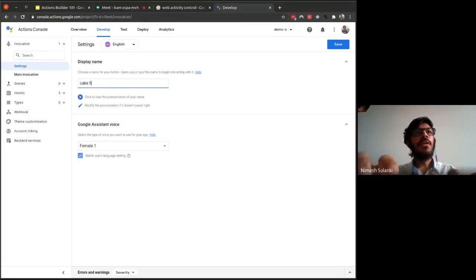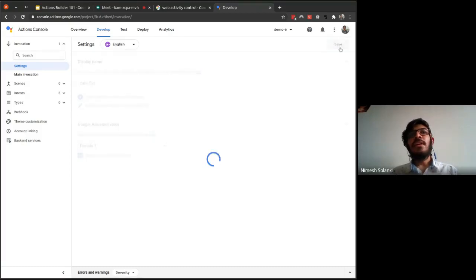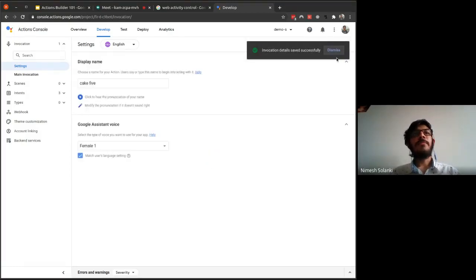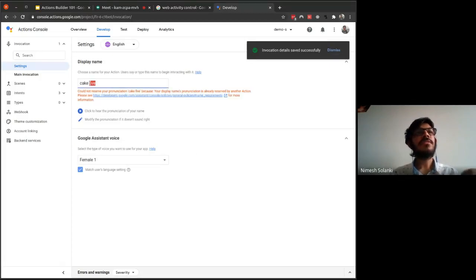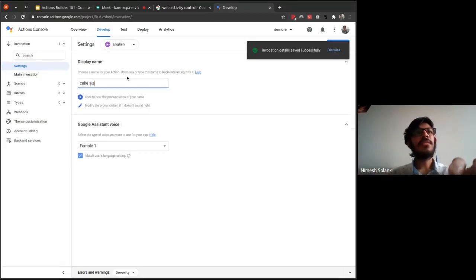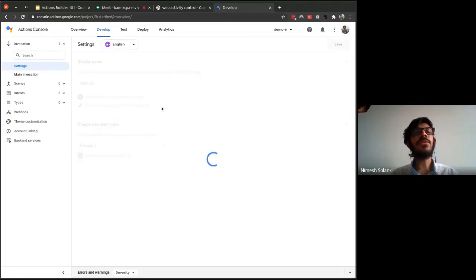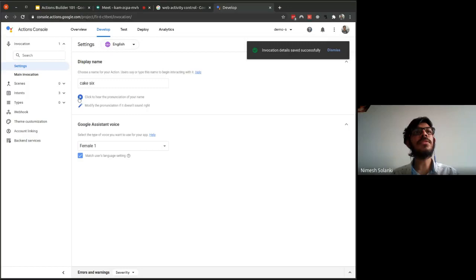I'm saying Cake5. I don't know why. Recently there's some trend of some cake something, so I'm just choosing Cake5. Oh, Cake5 is reserved. You can also hear the pronunciation, how the Google Assistant will speak once you invoke the action. So that's how the Google Assistant will speak out.